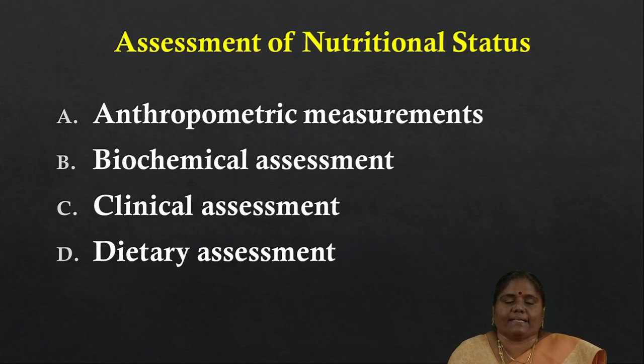And the third one is the clinical assessment. Here is the physical examination. By observing changes in the skin, hair, eyes, nails and epithelial tissues, if there are any changes, that will indicate a particular nutrient deficiency disease and other health conditions. So that is the third one.